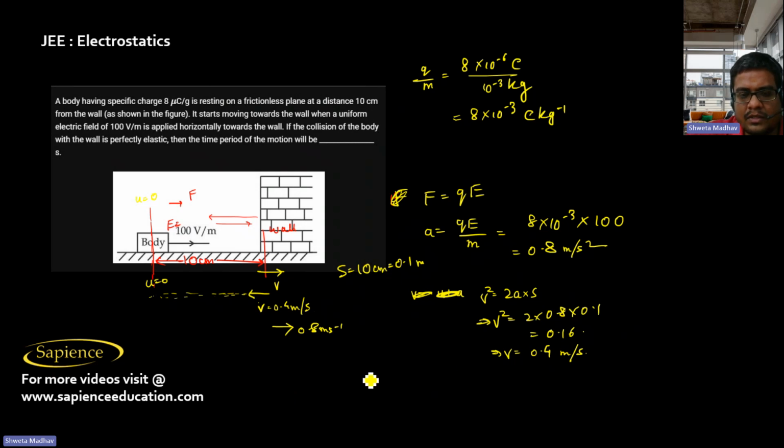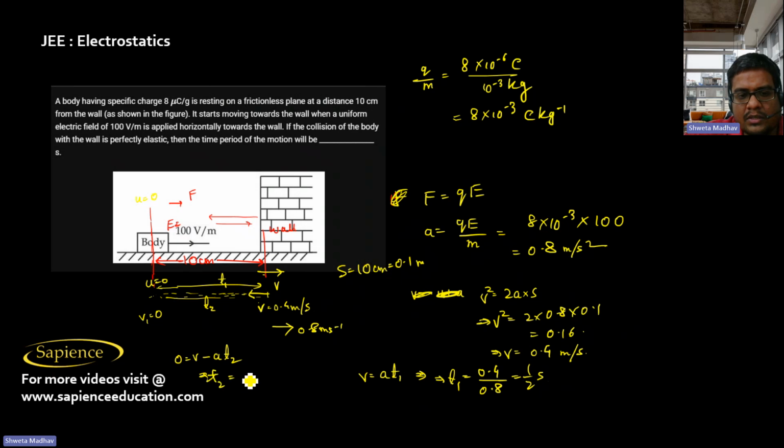So v equal to u plus at, so 0 plus a into t. So t we can find out, how much time it takes to go from here to here. Let's say t1. So t1 will be equal to v by a, so 0.4 by 0.8, which is half second. So half second it will come here, and from here again final velocity will be 0, so 0 will be equal to v minus a into t2. Let's say it takes time t2 to reach here. So t2 will again be v by a, which is 0.4 by 0.8, which is half second.